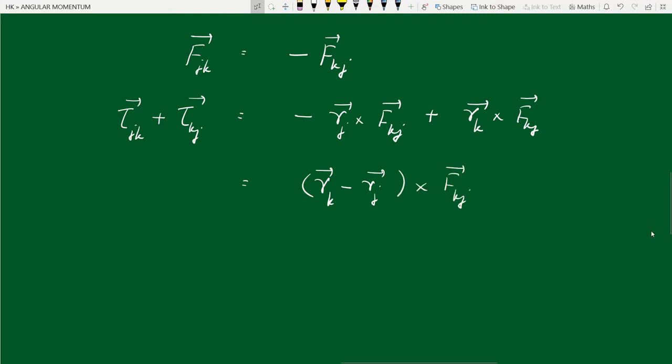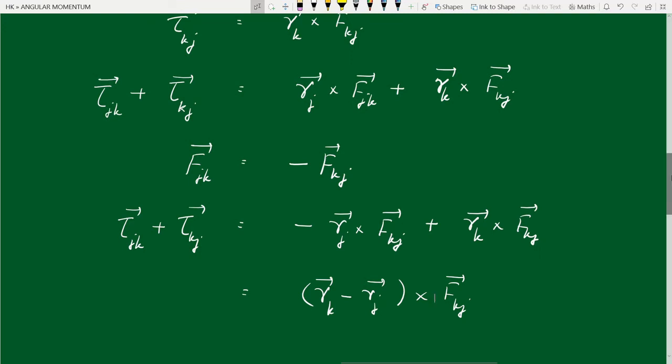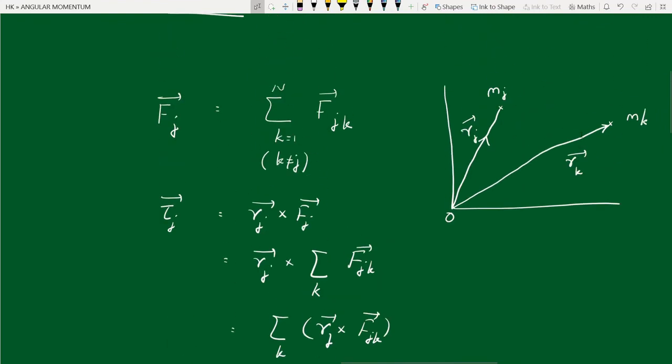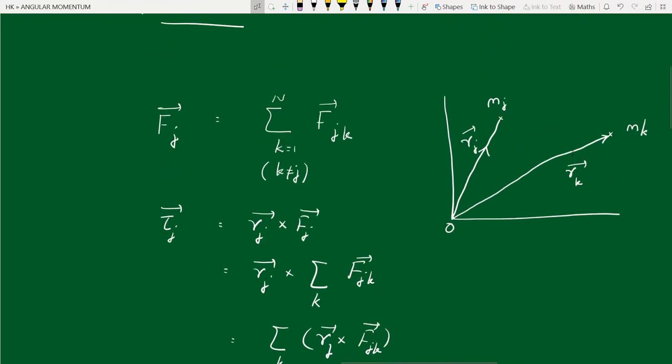Let us look at this figure that we have drawn earlier. What is rk minus rj? This is rk, this is rj. So rk minus rj will be the vector from mj to mk, jth particle to kth particle. Let us draw it here. This is rkj.